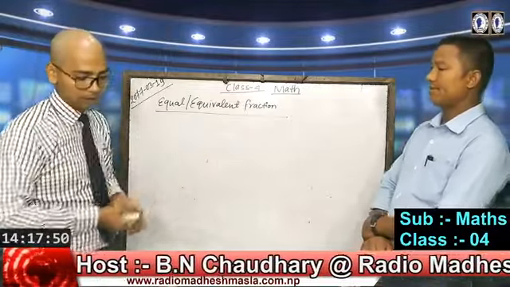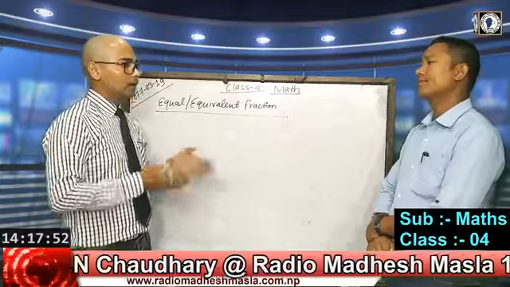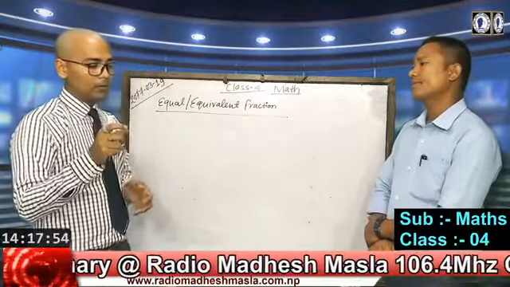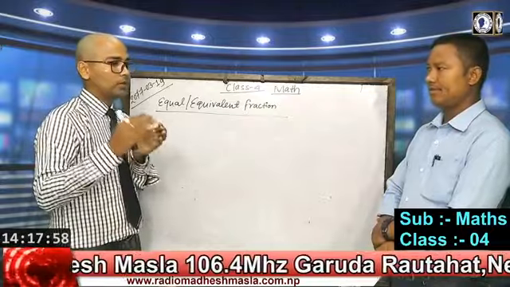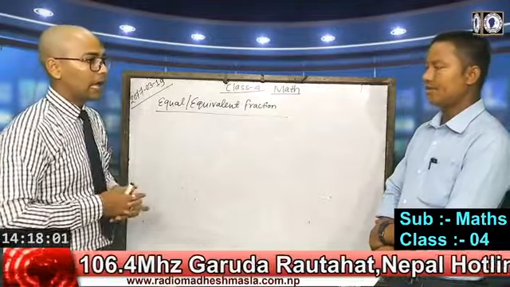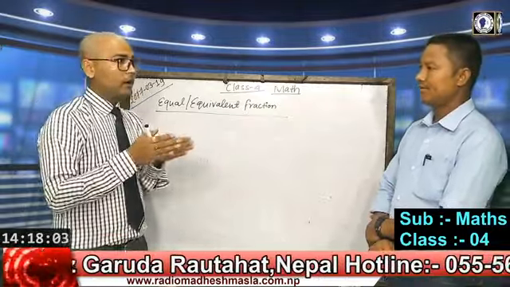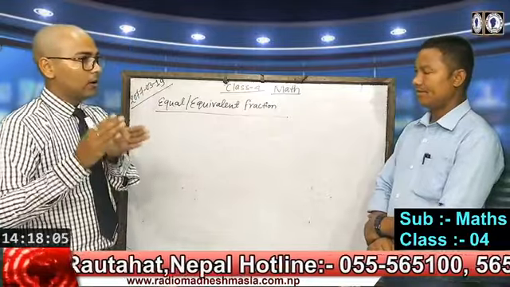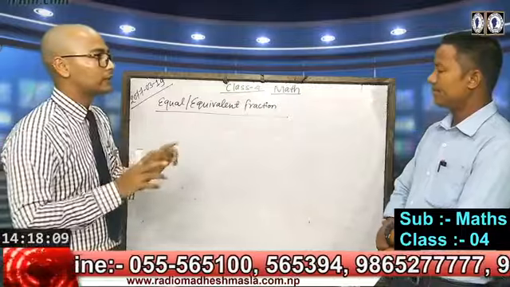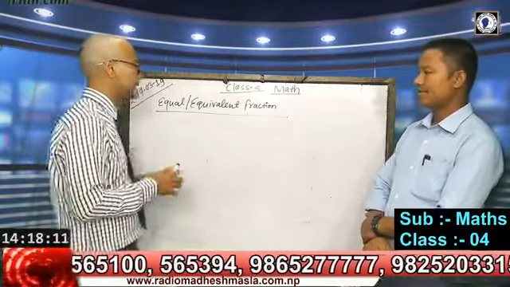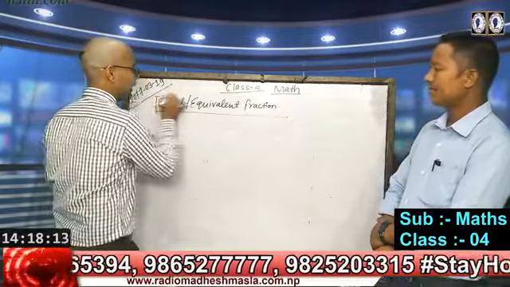Suppose in a balance, on one side we put some weight, and on the other side we put some things, and they become unequal, at that time when the weight of both sides is not equal.